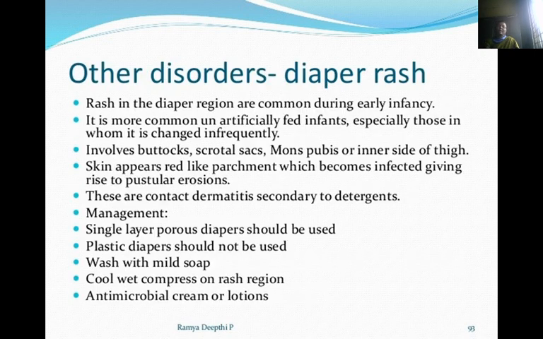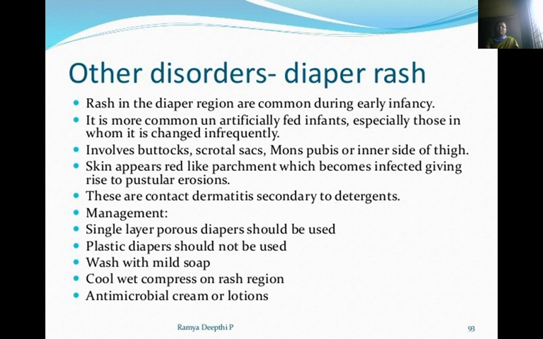Other disorders are diaper rash. Nowadays we are seeing this very commonly, because the mothers are not using handmade diapers. They are using whatever diapers are available in the market. A rash in the diaper region is common during early infancy. It is most common in artificially fed infants, especially those whose diapers are changed infrequently.